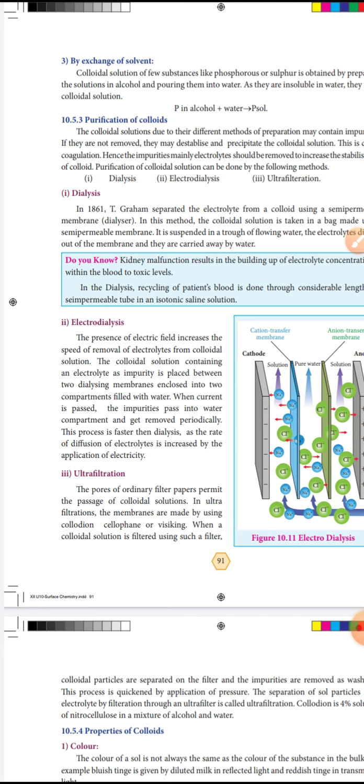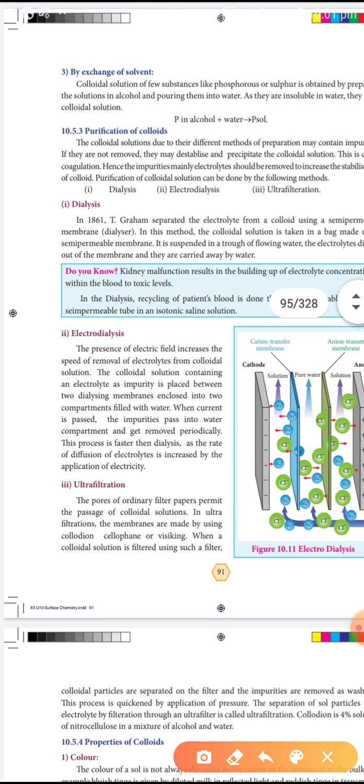So how to prepare phosphorus sol and sulfur sol? First, phosphorus in alcohol is treated with water to form phosphorus sol. Phosphorus in alcohol plus water gives phosphorus sol by exchange of solvent.